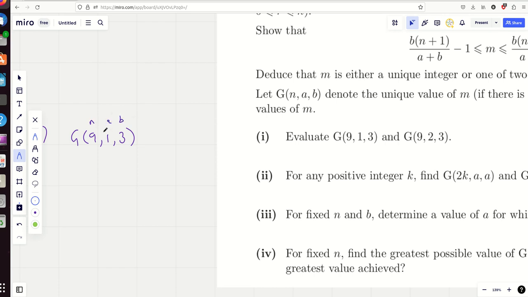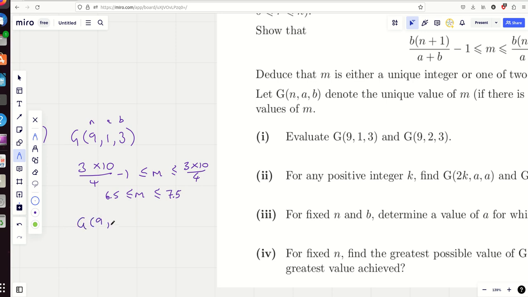Yeah, because m is not exactly the same as G(n,a,b), but it's the bigger value where there's ambiguity on what m should be. It basically is the same thing, but you're going to round up if there's two possible answers. Okay, so let's just plug those in. What have we got? 3 times 10 over 4 minus 1 is less than or equal to m, which is less than or equal to 3 times 10 over 4, and that's telling me 6.5 and 7.5, and as m is an integer, there's a unique value here, and m equals 7.